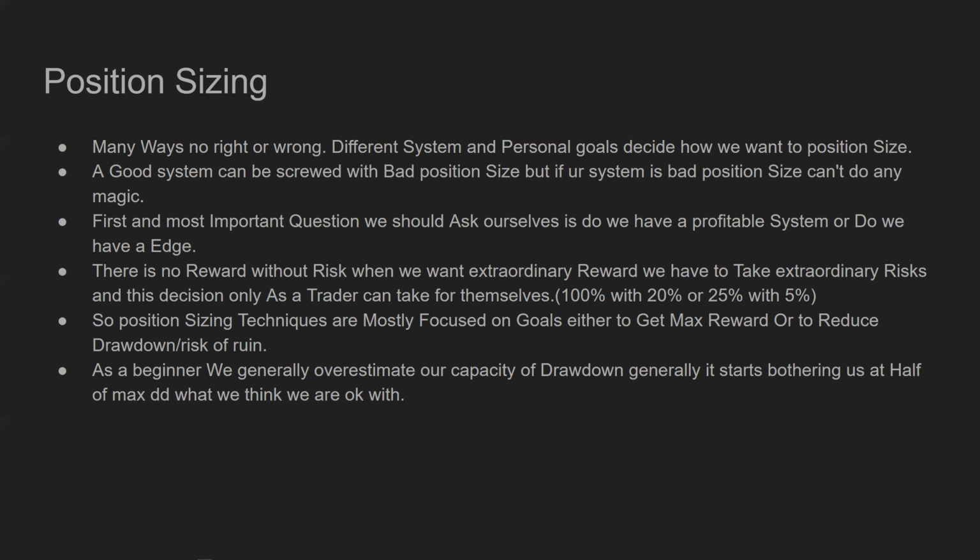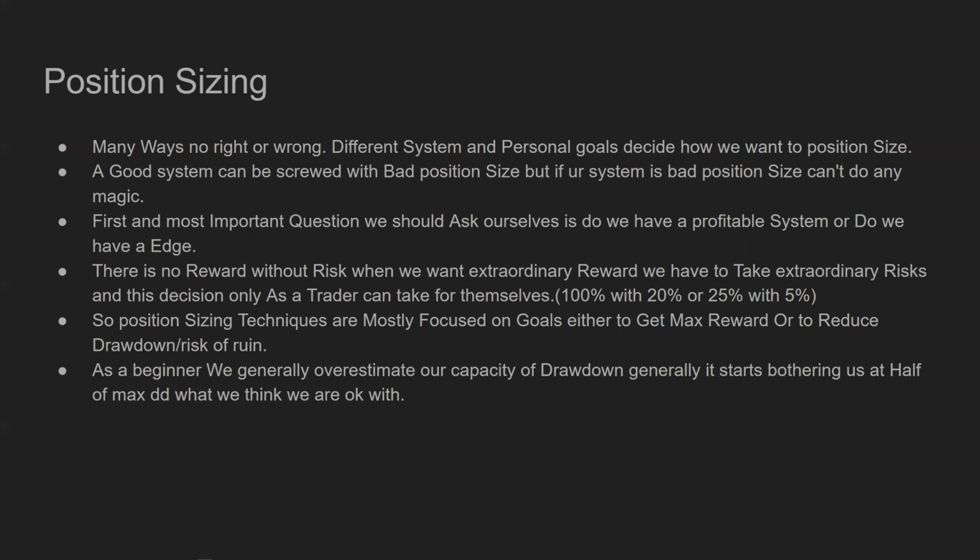So the position size techniques are mostly focused on goals, either to get max reward, some people want the maximum returns, or to reduce drawdown and risk of ruin, right? So some people would be focused more on the drawdown and the risk of ruin. Generally, as your capital grows, you start moving from trader number one, who's focused on maximum returns, to trader number two, who's focused more on the drawdown or risk of ruin, right?